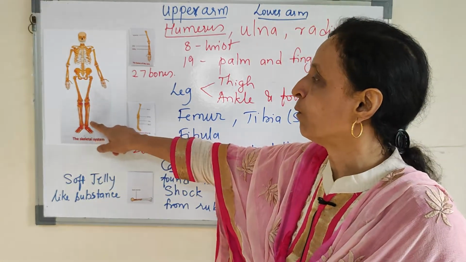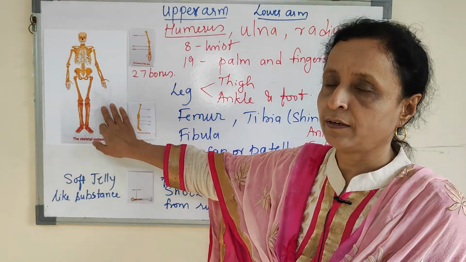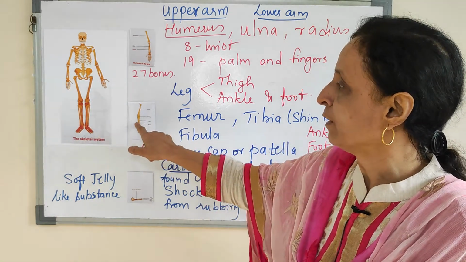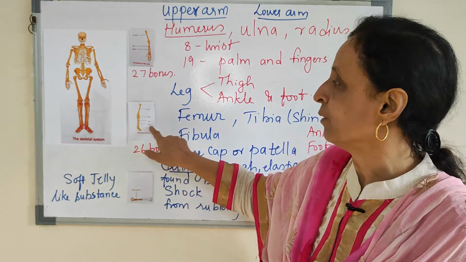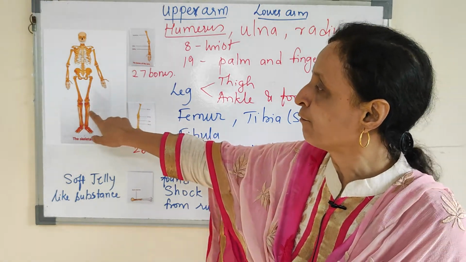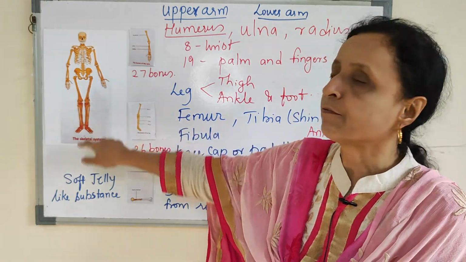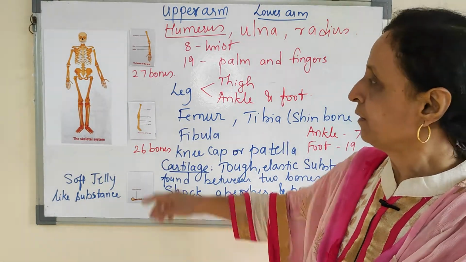In the lower leg also 2 bones are present, tibia and fibula. The bigger one is the tibia and the thinner one is the fibula. And this bone is known as the femur. The longest bone, the thigh bone, is the femur.